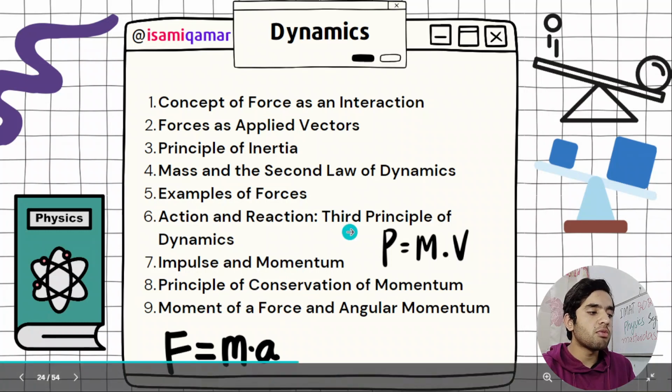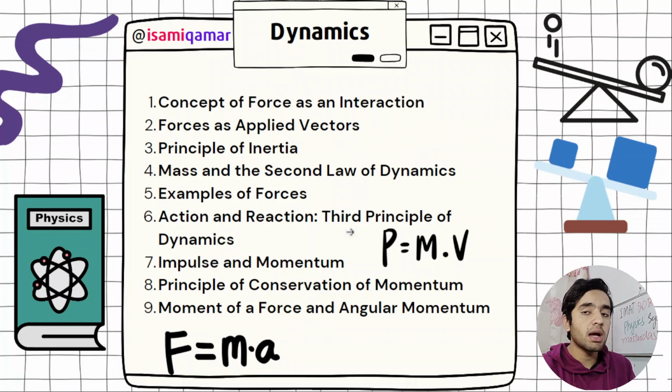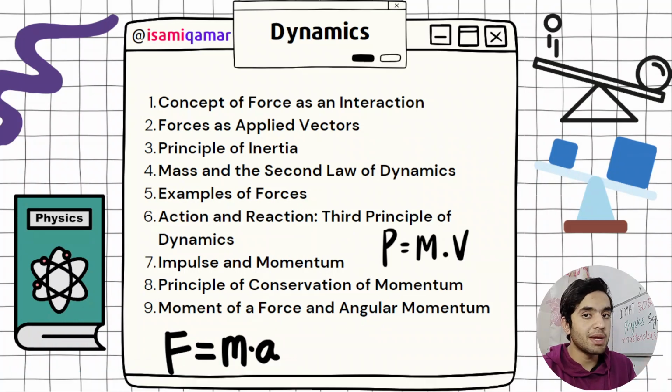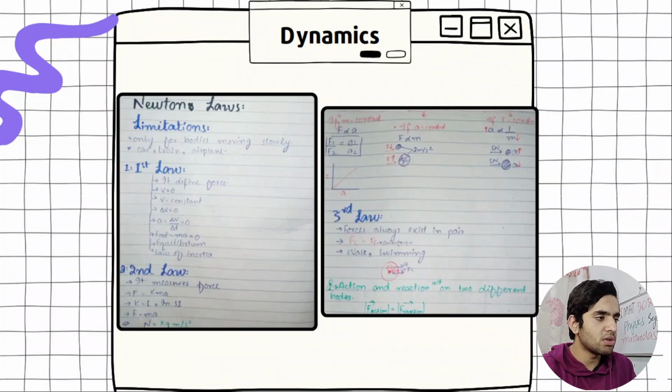Then conservation of momentum, the law of conservation of momentum. That is the law that I have added, and we are going to study it. Momentum and force and angular momentum. That's circular motion. I explained earlier what you need to know: what is angular acceleration, what is angular momentum, what is angular velocity, all that stuff.